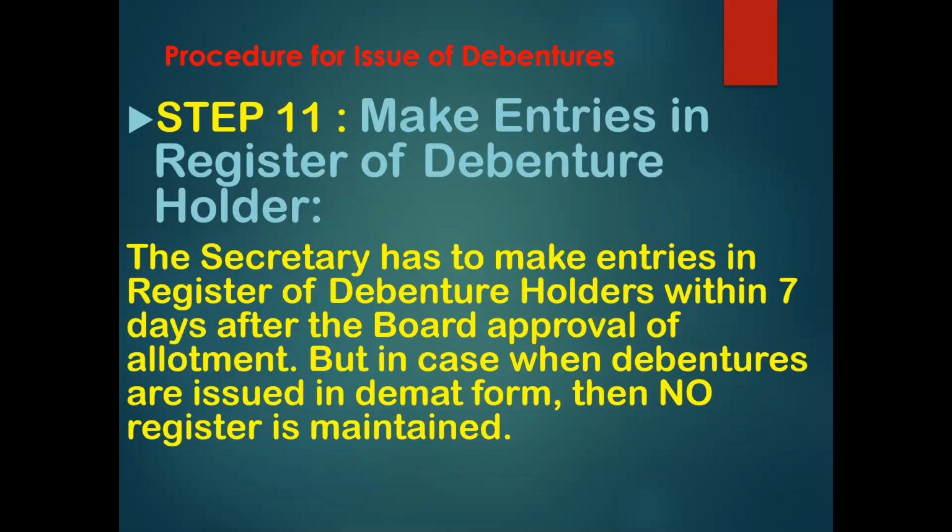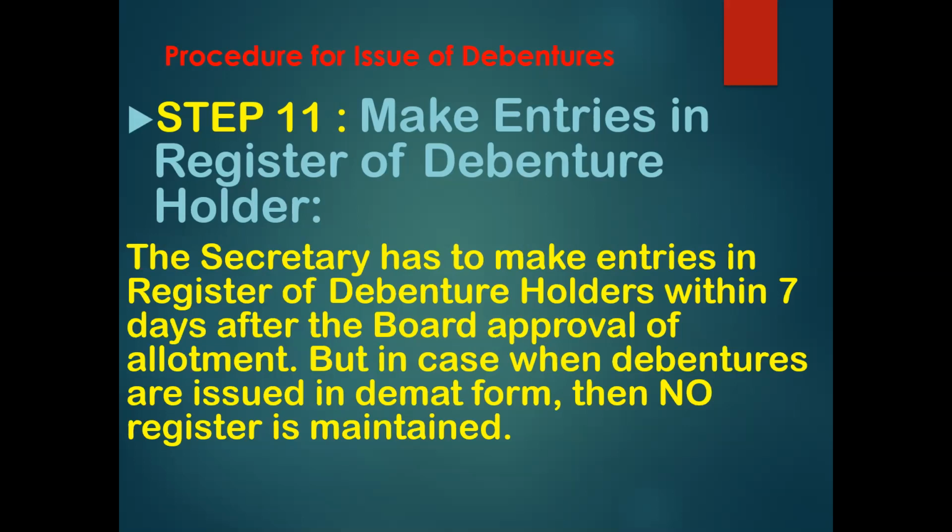So if you are issuing debentures in physical form, then you have to prepare a register of debenture holders. Or if you are issuing the debentures in electronic form, then there is no need to maintain the register. We had seen when we were seeing chapter number 6, remember class, dividend is issued in 2 ways, electronically and in physical form.